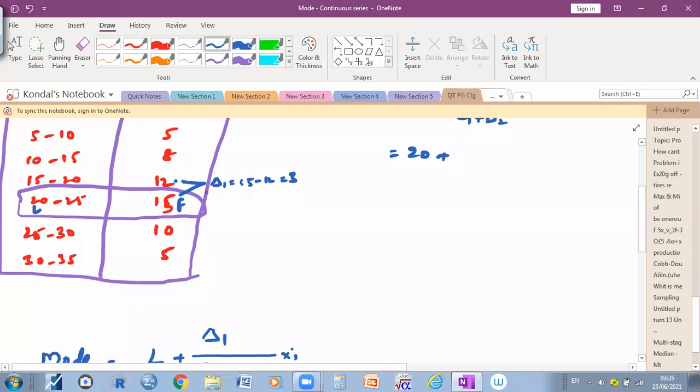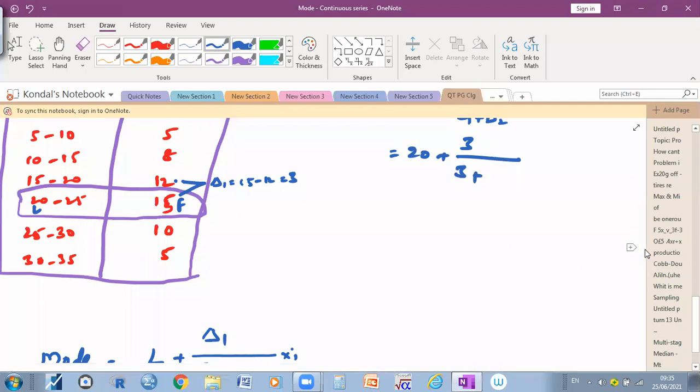So here delta 1 means the absolute difference between the simple frequency and its preceding frequency. Nothing but what is there before it? So the difference between these two is 3. 15 minus 12, how much? 3. So here we can take delta 1, 3, divided by delta 1, 3, plus delta 2.